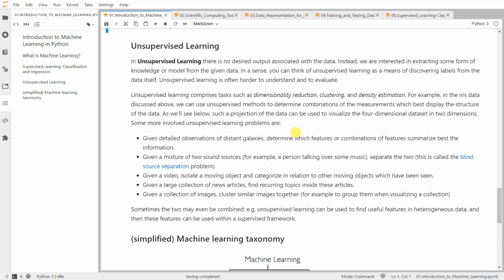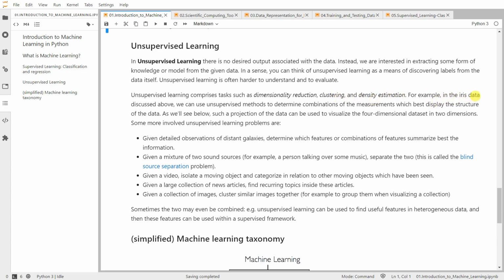And we know that unsupervised learning is considered one of the hard problems in machine learning. It comprises tasks such as dimensionality reduction, clustering, finding the grouping of the given data, or density estimation. We have reviewed all this in our second lecture, in types of learning.